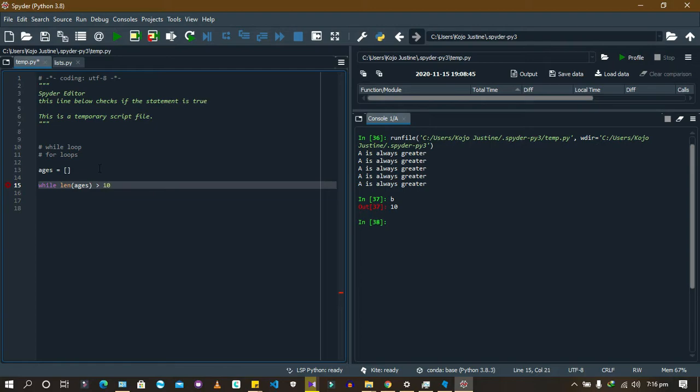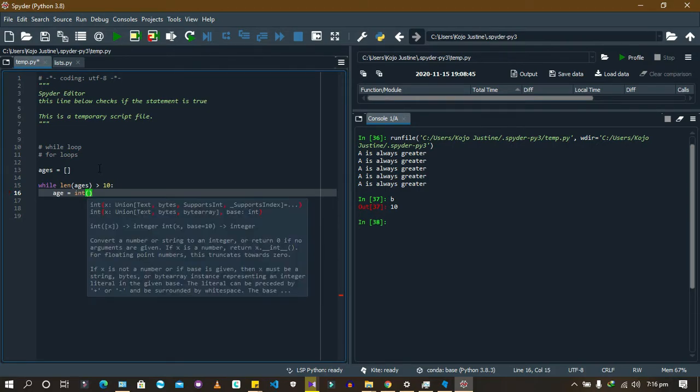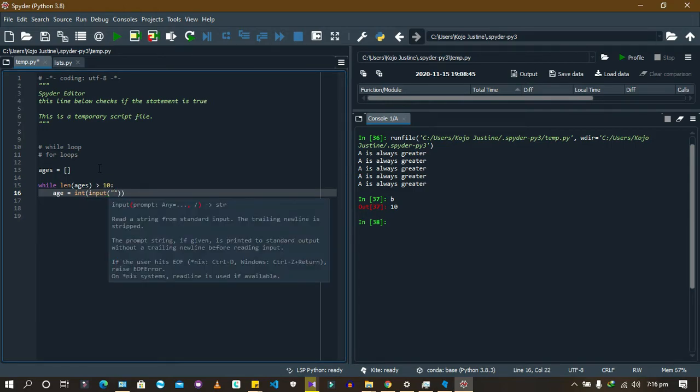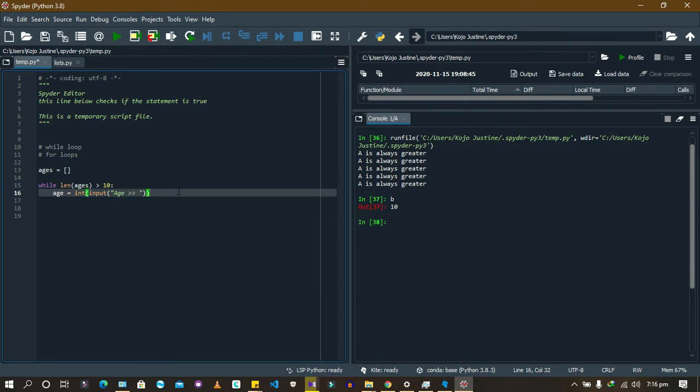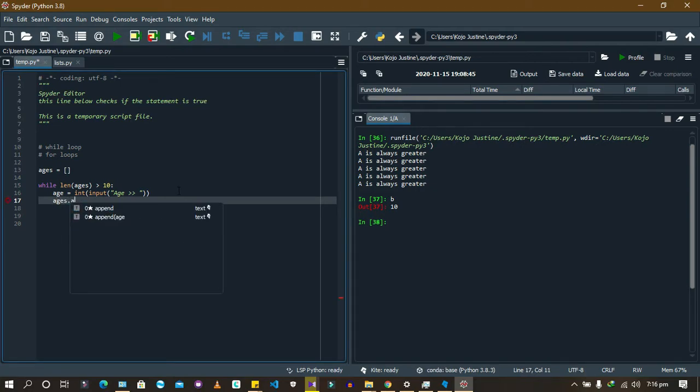Then do this. Age equals to int input age. Then you now come and say ages dot append age. Does this make sense to you?